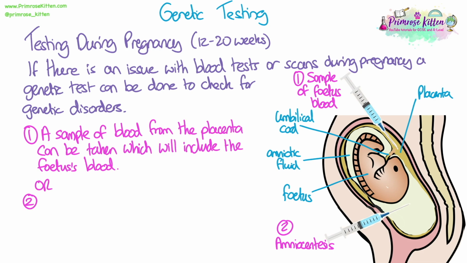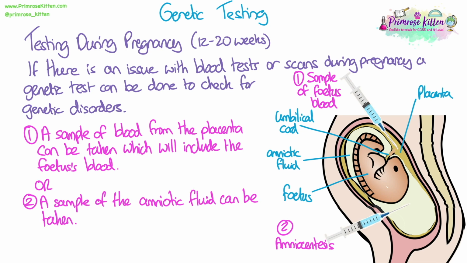So a sample of blood from the placenta can be taken, which will include the fetus's blood as well as the mother's blood, or a sample of the amniotic fluid can be tested. This is known as amniocentesis. In both tests, a large needle must be inserted into the uterus.